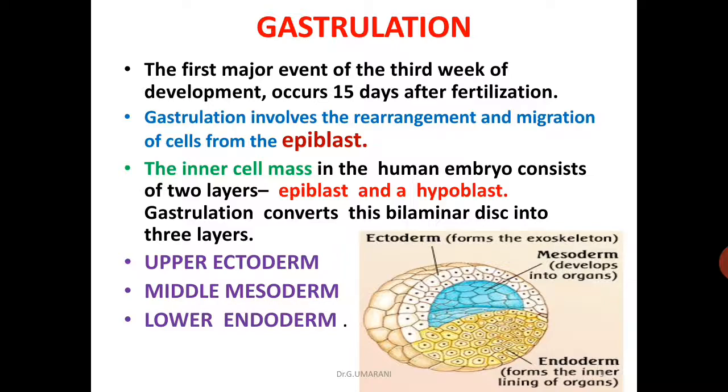Gastrulation converts this bilaminar disc into three layers, that is upper ectoderm, middle mesoderm and lower endoderm. So, in general, gastrulation is nothing but the formation of three germ layers from the bilaminar disc.